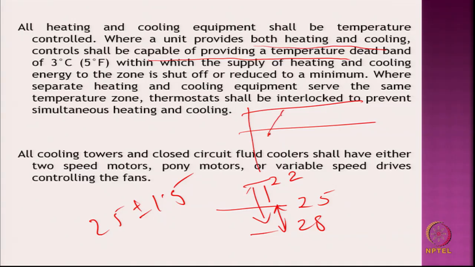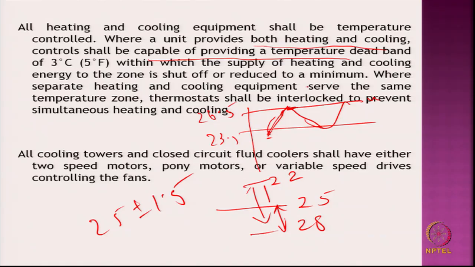Now, it will go on heating, and as soon as it reaches the upper value of the band, 25 minus 1.5 will be 23.5, and the upper value will be 26.5. As soon as the temperature reaches here, it will stop the cooling system. Then the temperature will rise like this, and as soon as it reaches 26.5, start cooling. So, this will come down like this, and go up like this. The 2-point off-on control switch, the simplest case, operates in this manner. So, what is happening here?